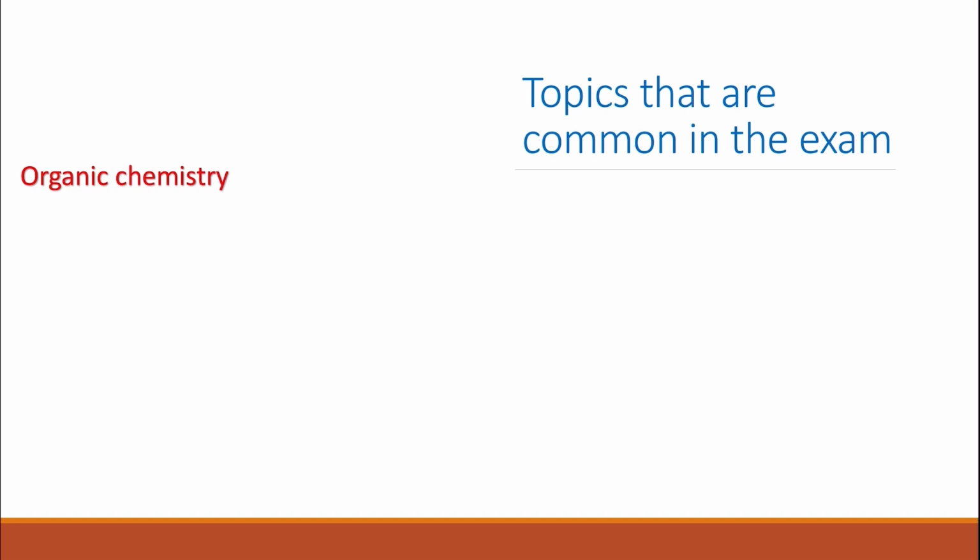When we move on to organic chemistry, it is the majority of your Paper 2 exam, and there are kind of typical questions that will always be in your exam. The first topic here is to identify structures using various analytical techniques: IR, carbon-13 NMR, and proton NMR. All these three techniques will always be in the exam. You will never see an exam without all these three techniques.